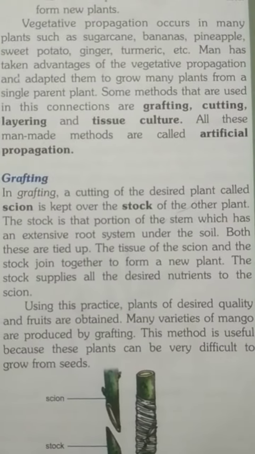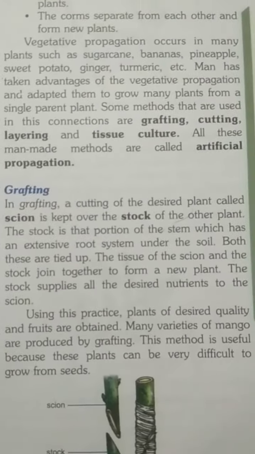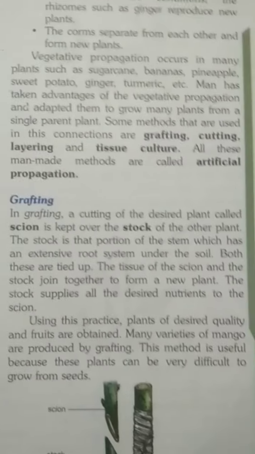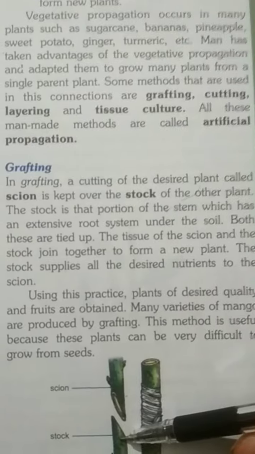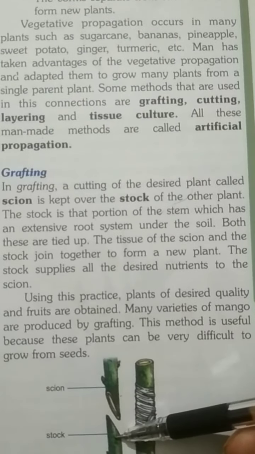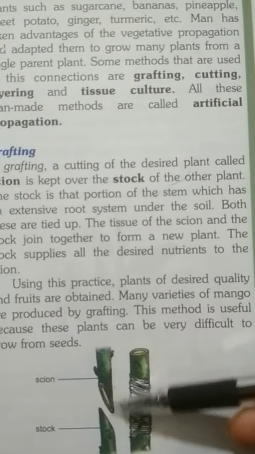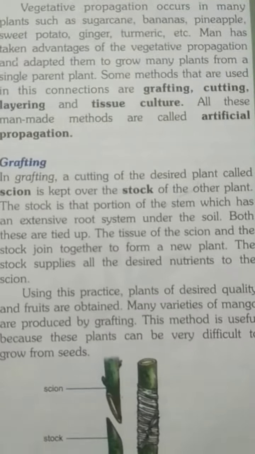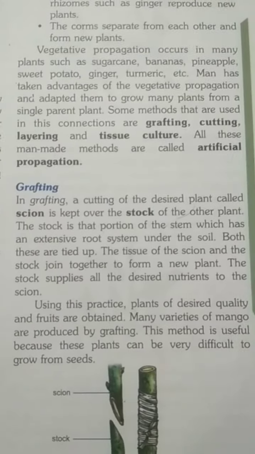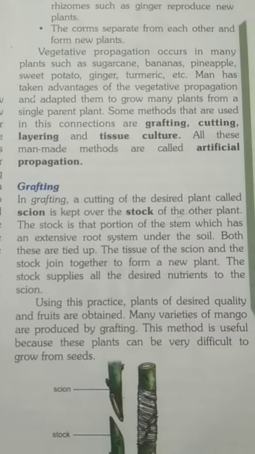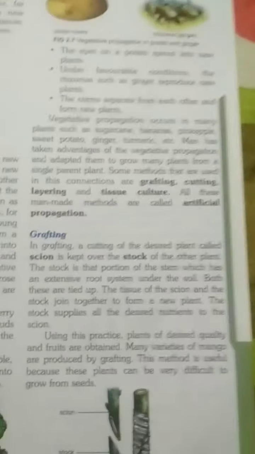What is grafting? In grafting, a cutting of the desired plant, called the scion, is kept over the stock of the other plant. The stock is a portion of the stem which has an extensive root system. Both of these are tied up. See in the diagram, both of these are tied up. The tissues of the scion and the stock join together and form a new plant.